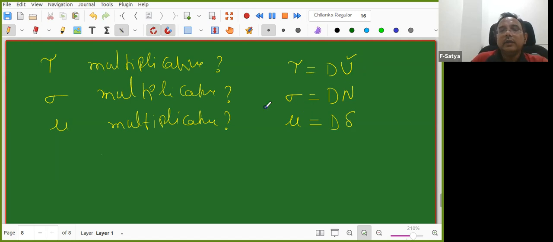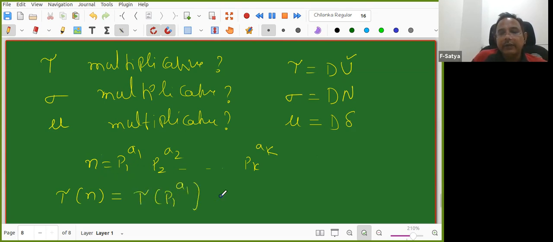Okay, fine, good, nice. So in all these functions, you know already, tau of 1 is 1, sigma of 1 is 1, mu of 1 is 1, right? So that is verified. Now n is equal to p1 power a1, p2 power a2, up to pk power ak. Now I want to find tau of n. Since it is multiplicative, it is sufficient to know it at prime powers only. Do I know it at prime powers? That is the question. If I know it at prime powers, I know it at n also. So let us work that out.